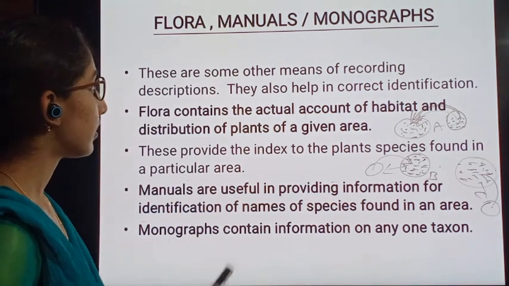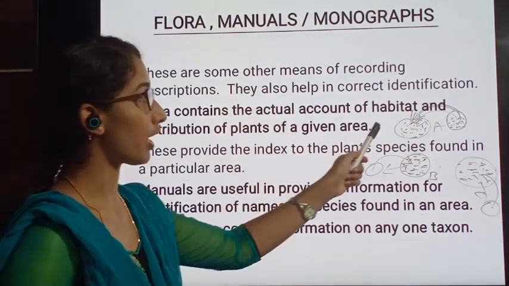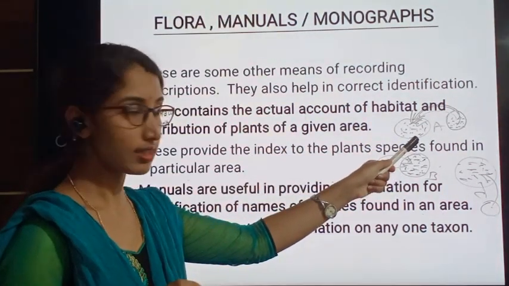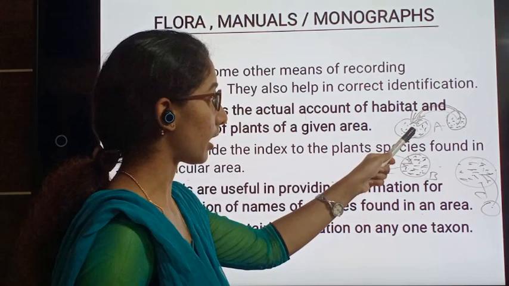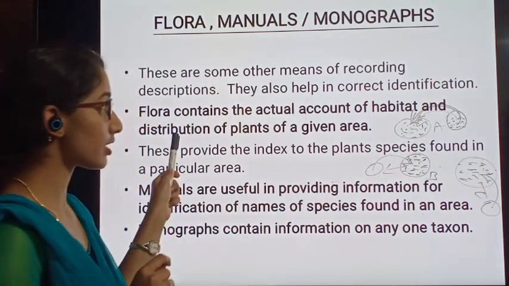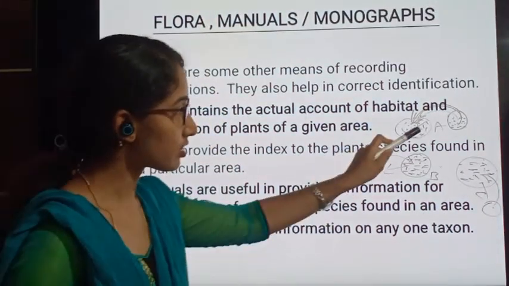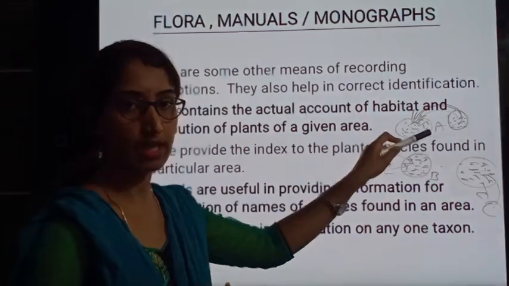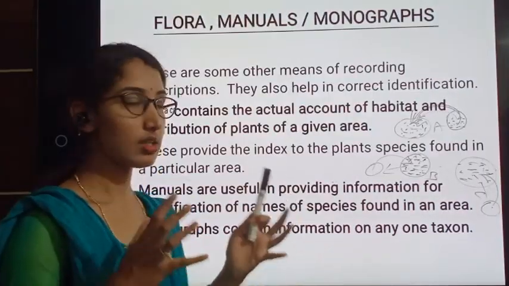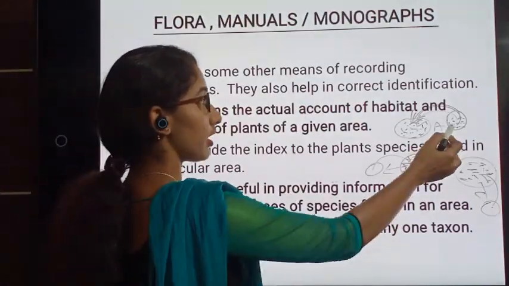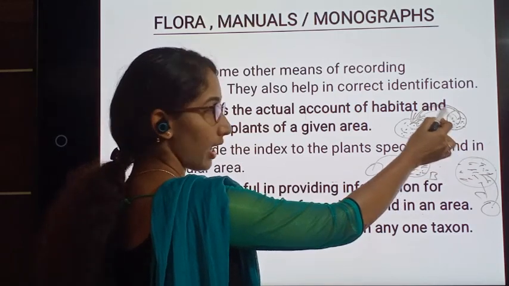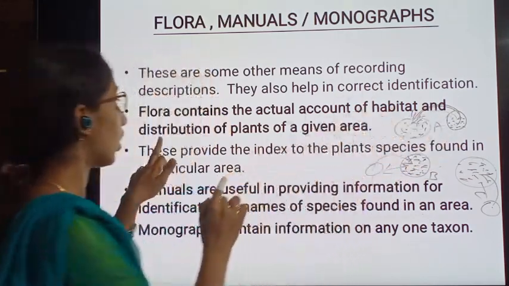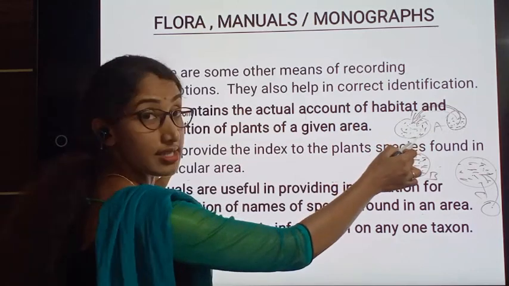Flora contains the actual account of habitat and distribution of plants in a given area. The flora consists of the account of the habitat and also how the plants are distributed.